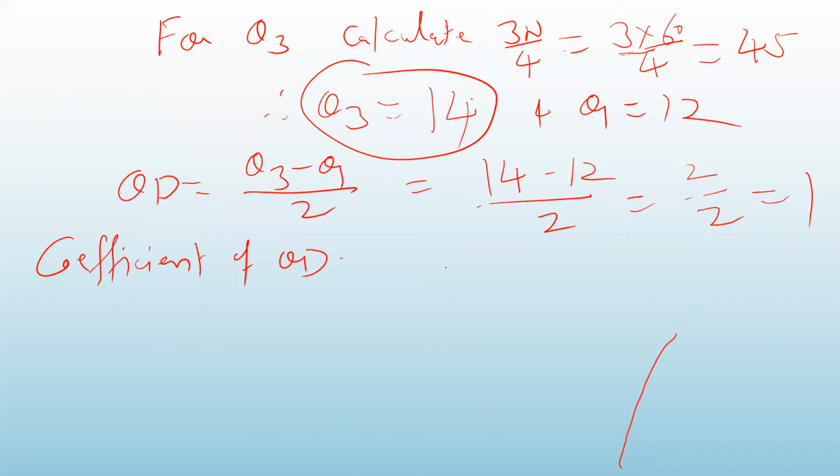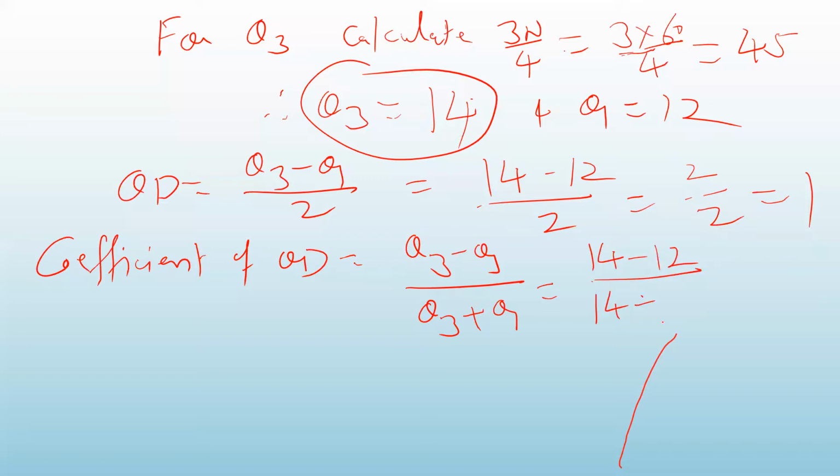And what is coefficient of quartile deviation? It is Q3 minus Q1 divided by Q3 plus Q1. Correct? So it is 14 minus 12 divided by 14 plus 12. 14 minus 12 is 2. 14 plus 12 is 26. So what is 2 upon 26? 0.076.